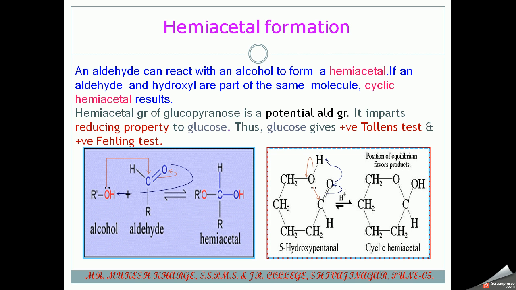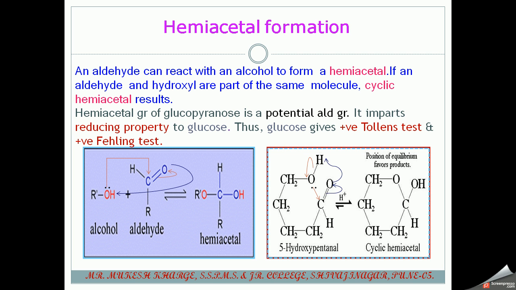That means when your glucose molecule is boiled with Tollens reagent, that is ammoniacal silver nitrate, it shows a silver mirror, and you observe the silver appearance in your test tube.